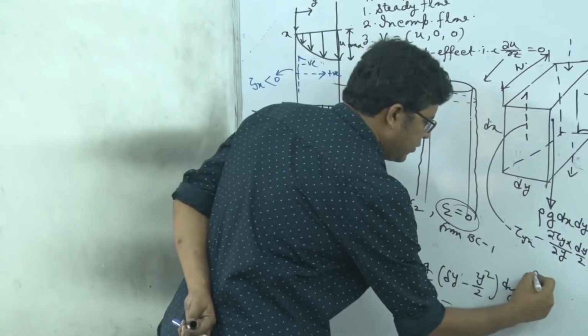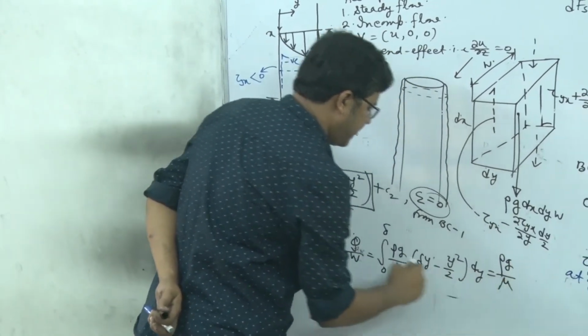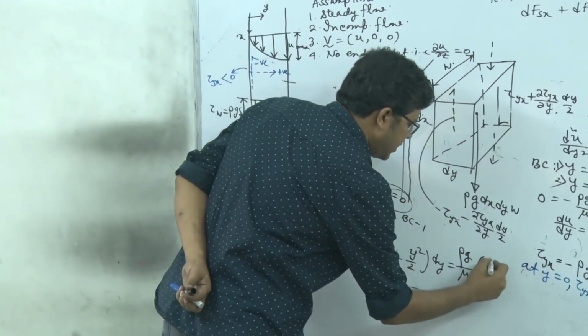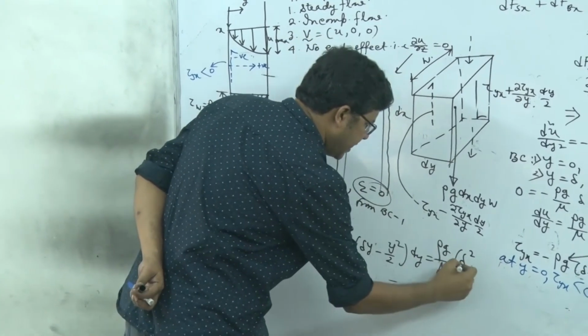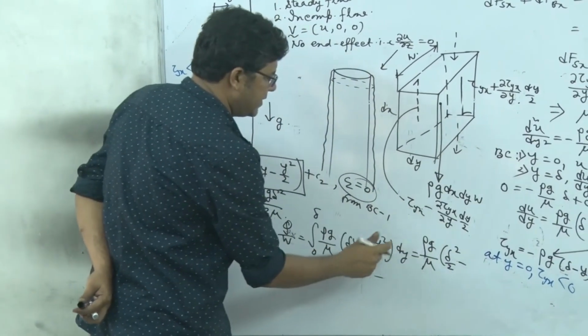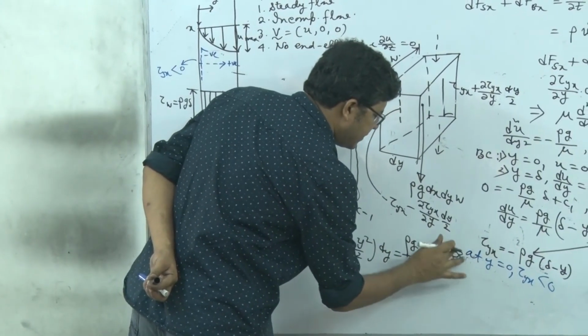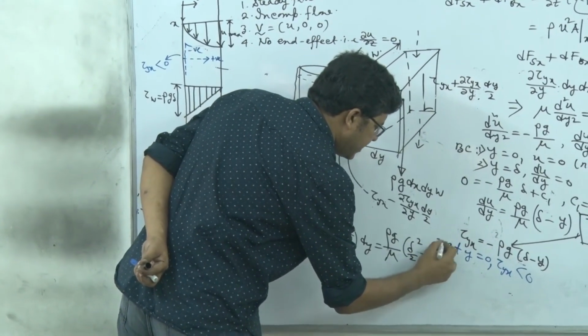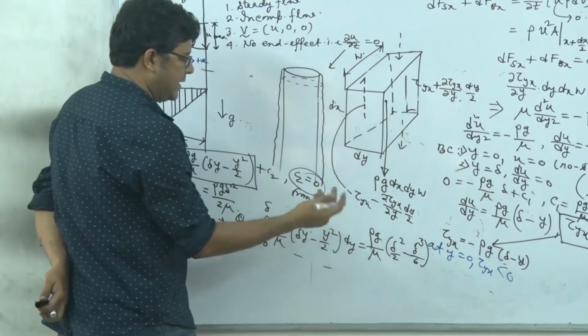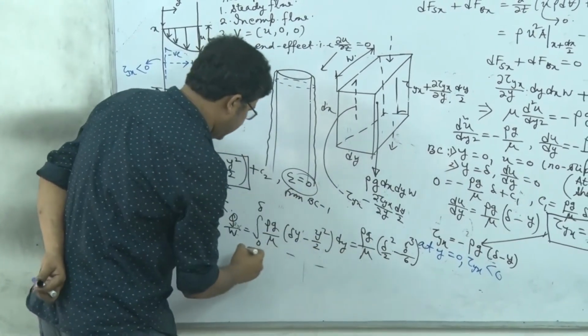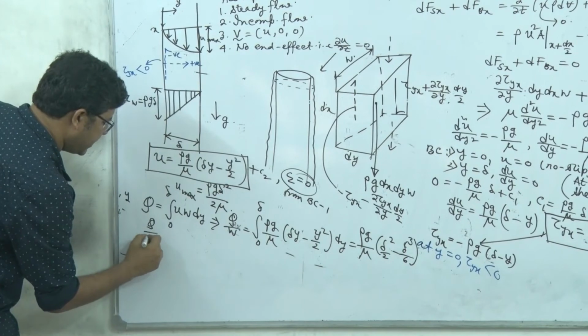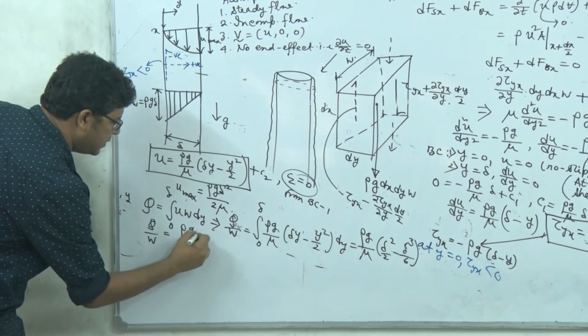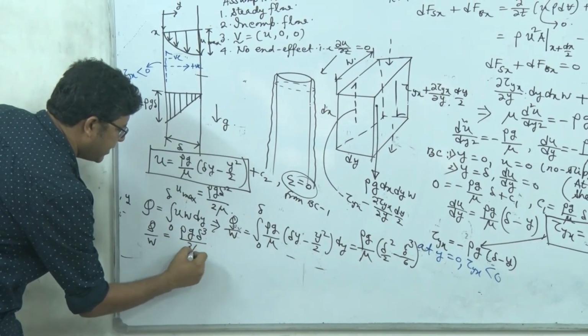So it's going to give you rho g divided by mu into delta square by 2, and here it is delta cube divided by 6. So half minus 1 by 6 equal to 1 by 3. So Q divided by w is rho g delta cube divided by 3.